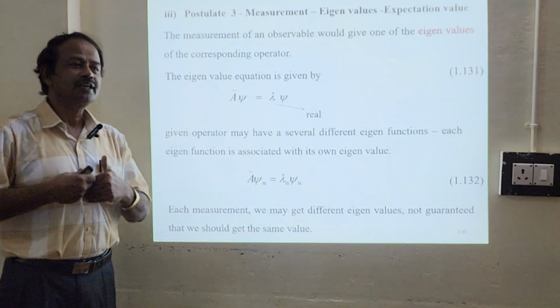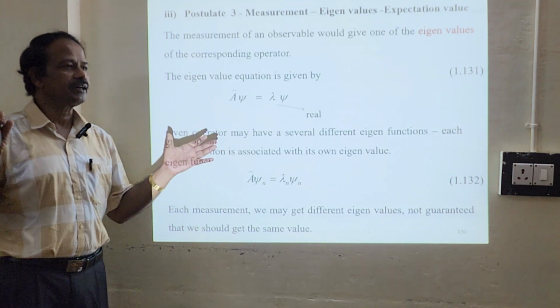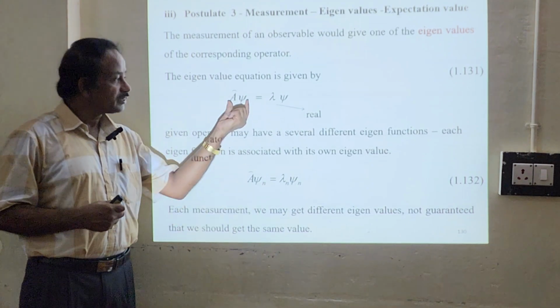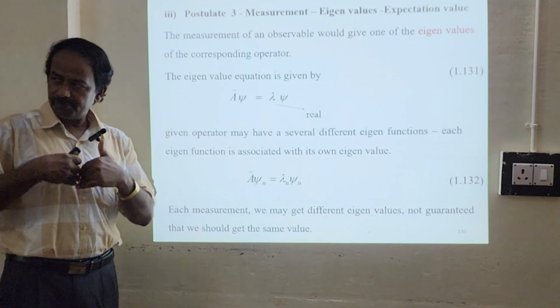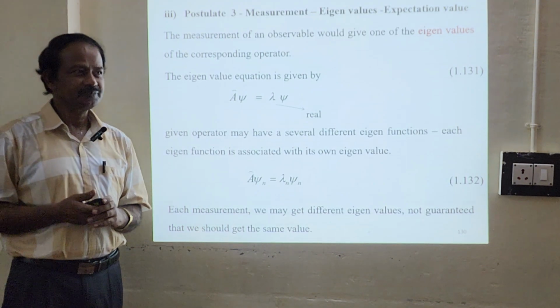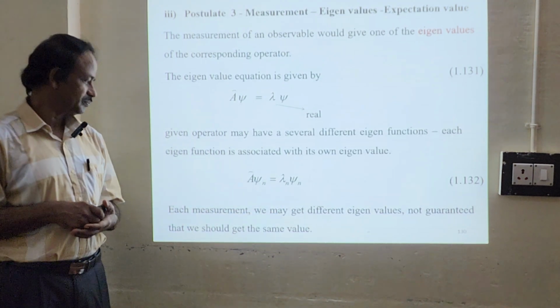Suppose the system consists of a number of particles, a number of linear combinations of wave functions. Then instead of A psi, we can write A psi n equals lambda n psi n. For several wave functions, we will have several eigenvalues.